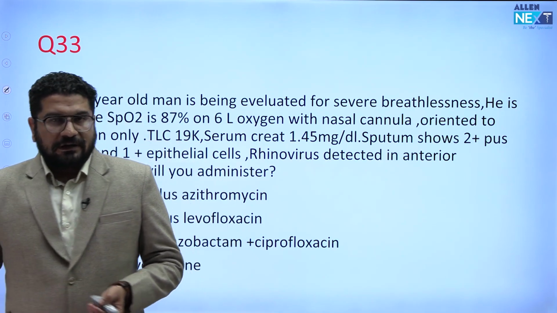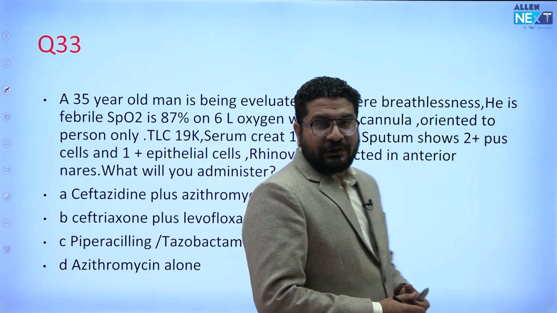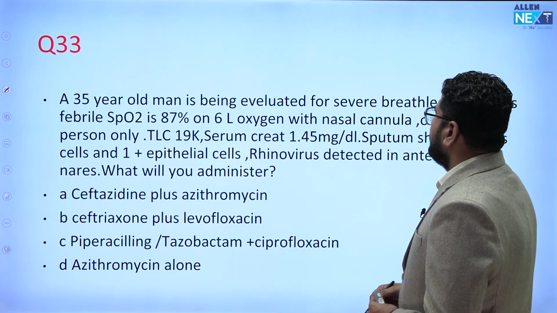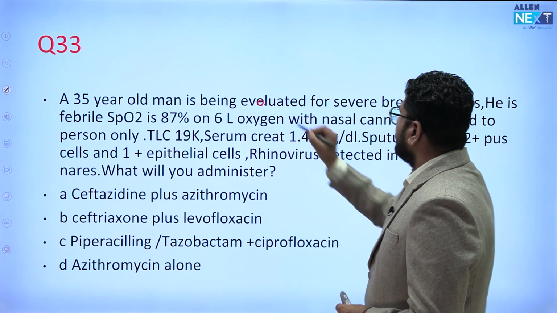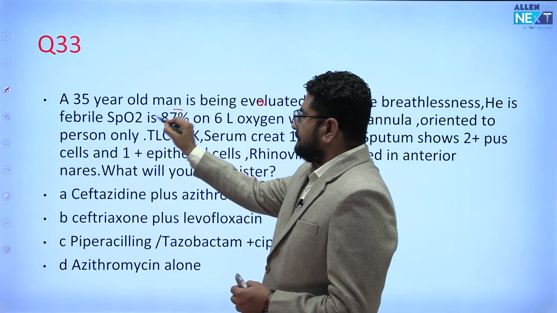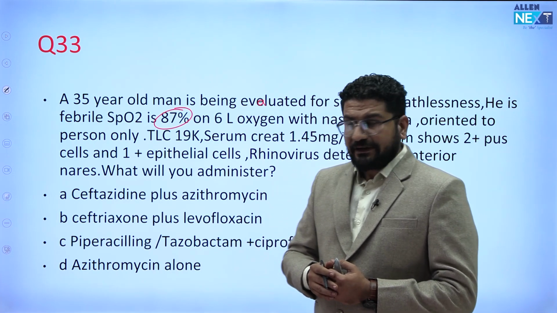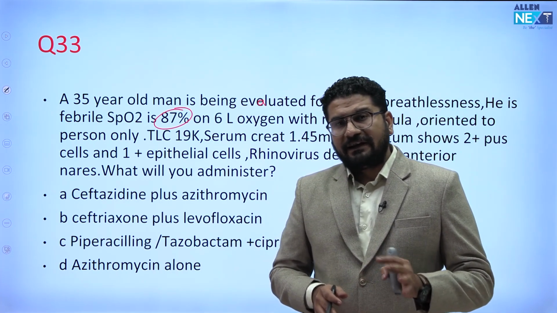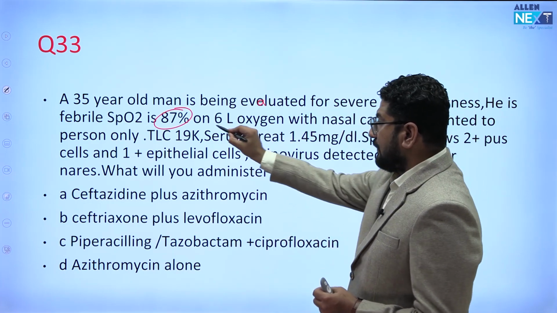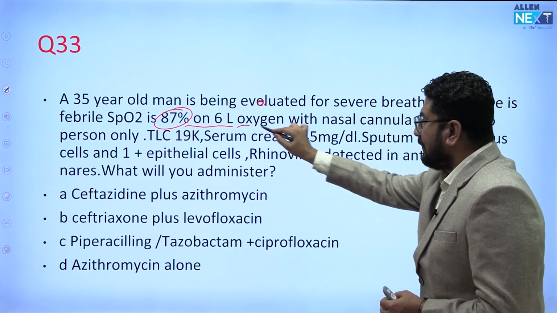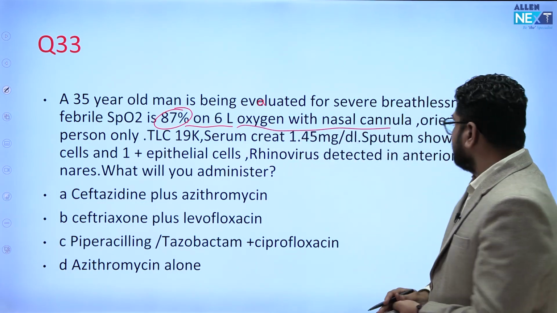Okay, so this was a bit of a difficult type of question. A 35-year-old man is evaluated for severe breathlessness. He is febrile, SpO2 is 87. Whenever you see SpO2 less than 90, that's dangerous. On 6 liter oxygen with a nasal cannula, it's not on room air, so it's even more dangerous.